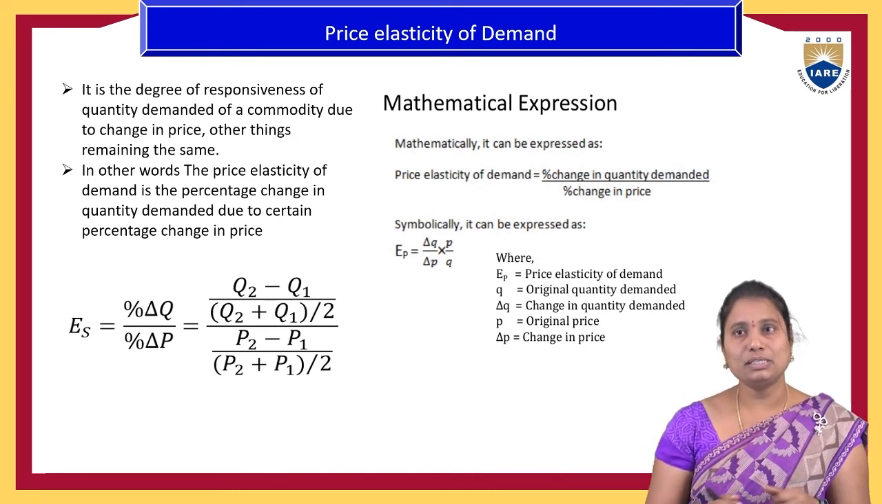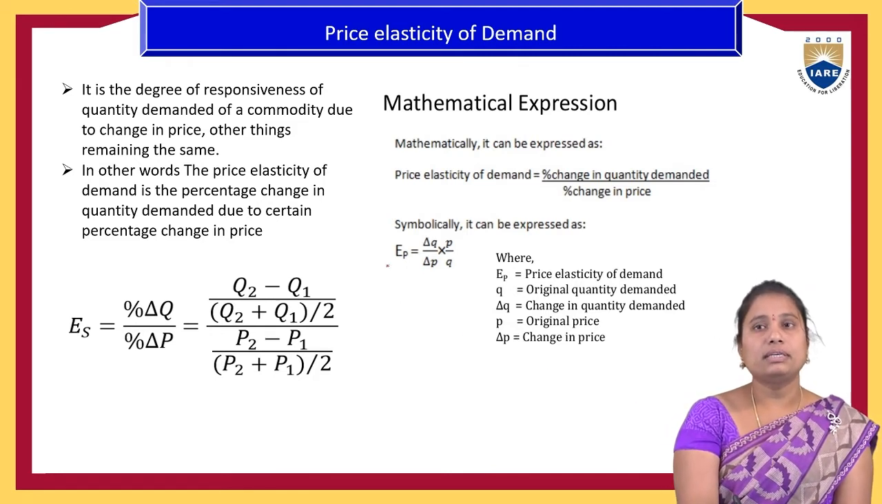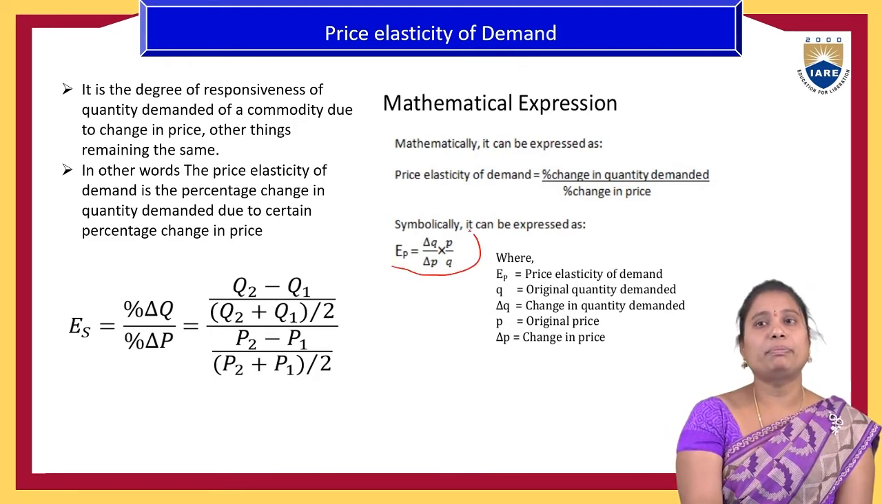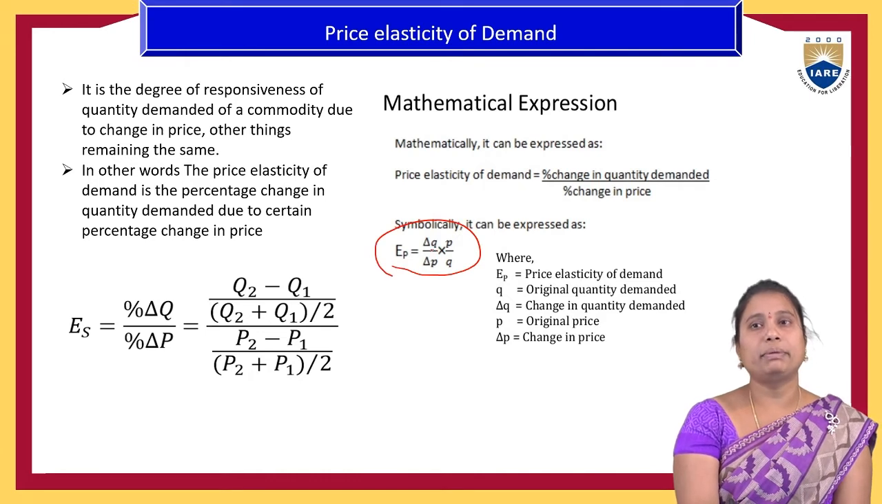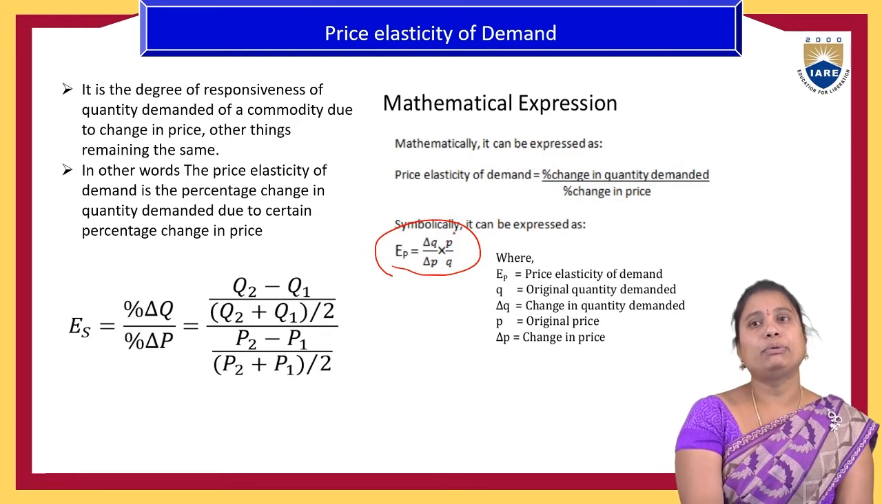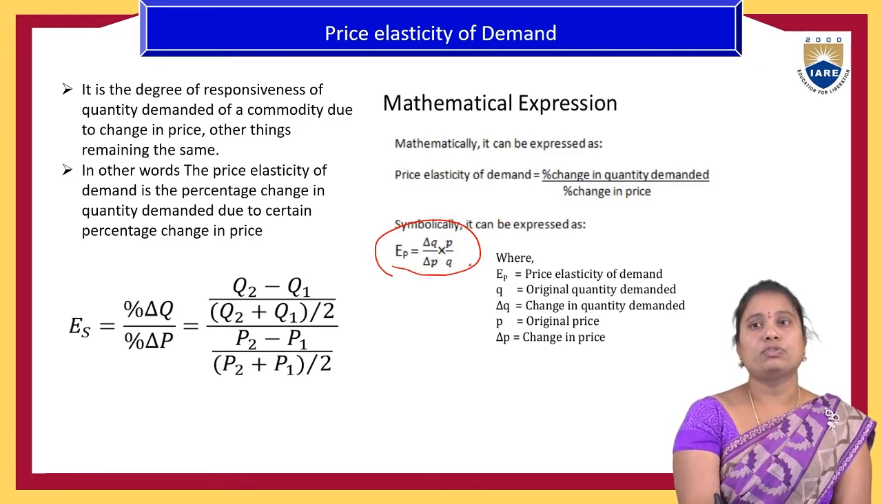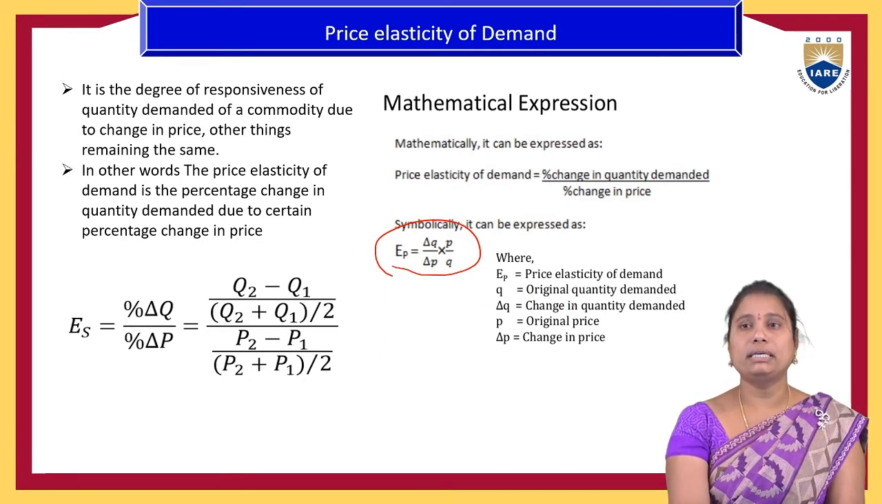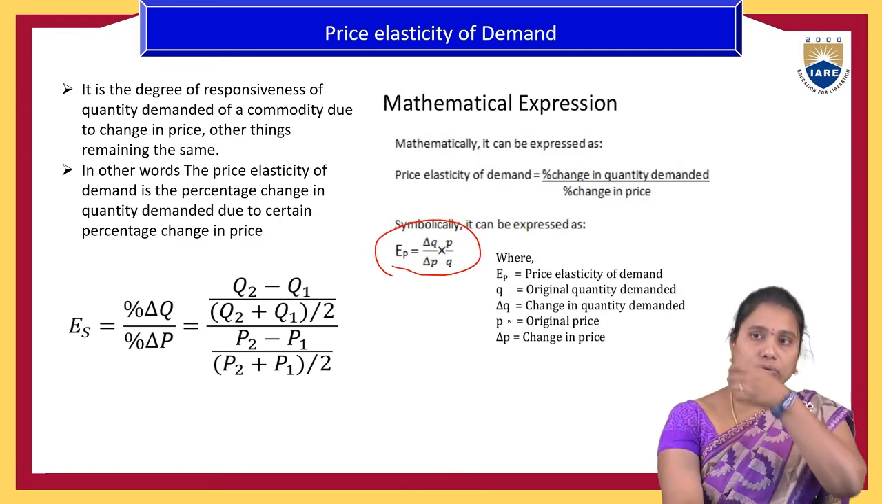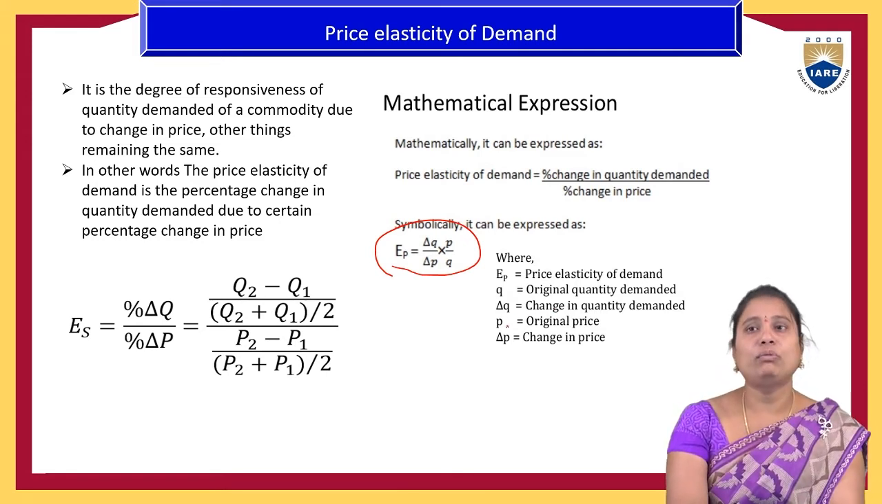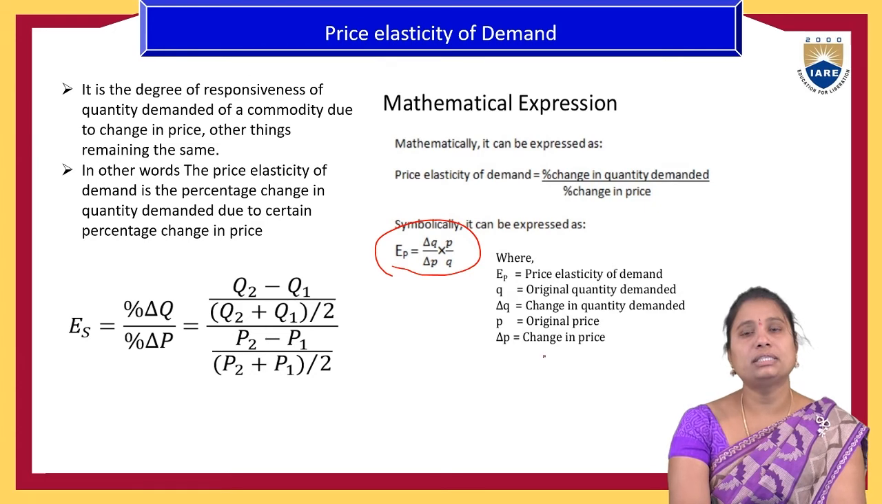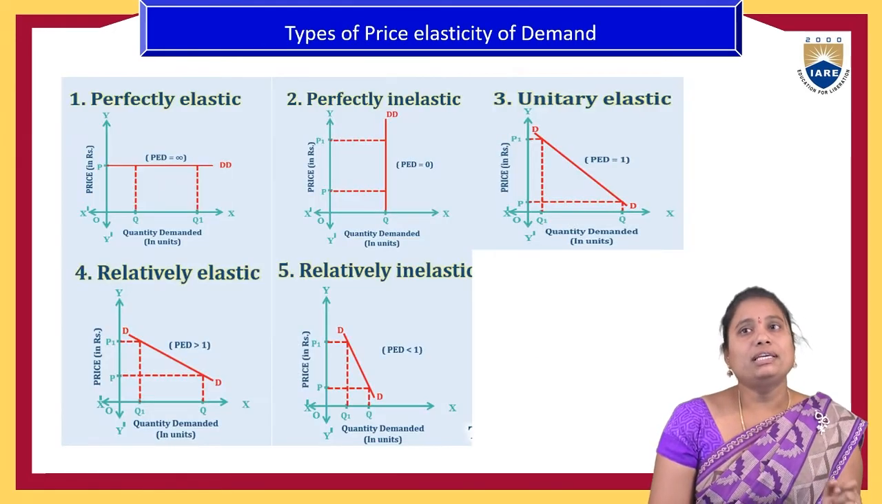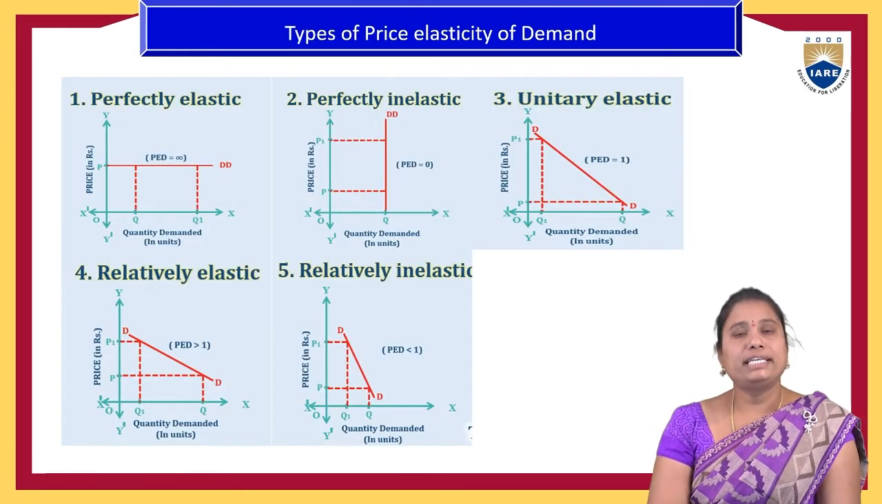Symbolically it can be expressed as EP, the price elasticity, equals the change in quantity demanded divided by quantity demanded, over the change in the price of that commodity divided by price, that is, ΔQ/Q divided by ΔP/P. Here EP stands for price elasticity of demand, Q is the original quantity demanded of the product, ΔQ is the change in quantity demanded, P is the original price, and ΔP is the change in price. Types of price elasticity of demand.